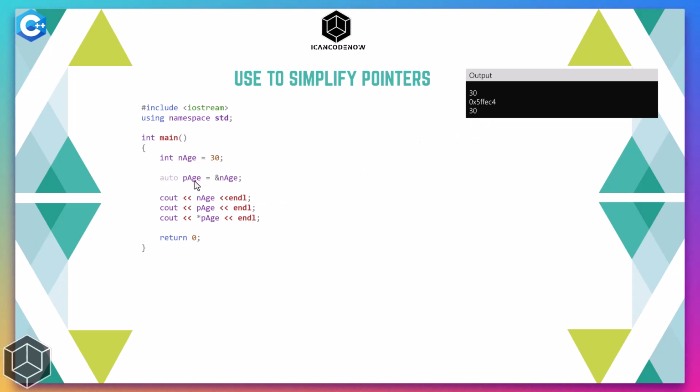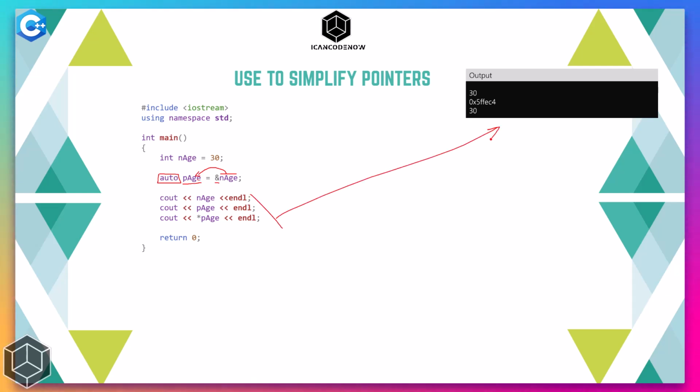But we can simplify this more by using this auto keyword, and the result is still the same, but we have replaced that pointer syntax with this auto keyword, which simplifies things. It knows that we are trying to assign the address of this variable to this variable, and if an address is being assigned to a variable, the data type of that variable needs to be a pointer. And what's the type of that pointer? It detects it from the data type of the value whose address is being assigned. So if we print this, the output remains the same.